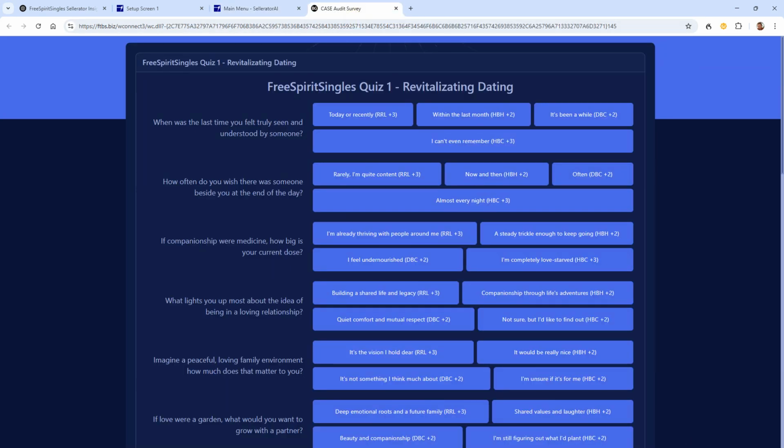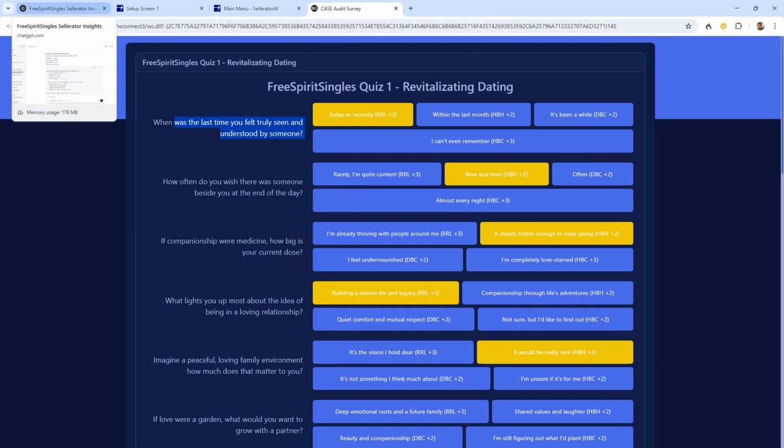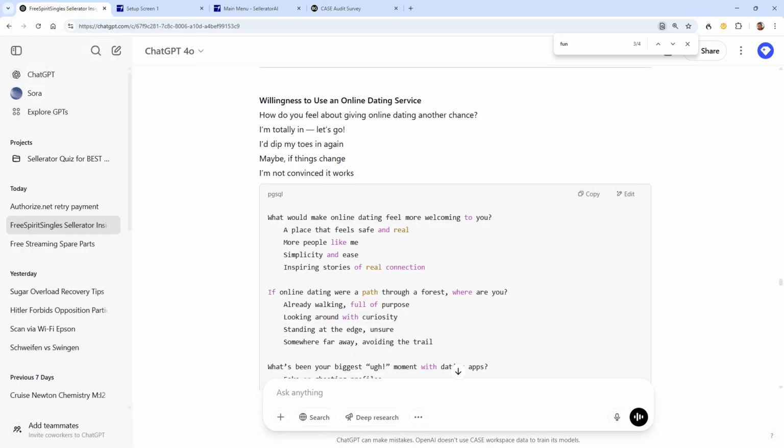So basically, then we say, great. When was the last time you felt truly seen and understood by somebody? So this, that has to go still. But then people can just answer the questions, and it's very fast to do that. And that gives you feedback then. And this feedback gets stored together with the user profile in a database. So that's how this works. A very fast way to integrate.